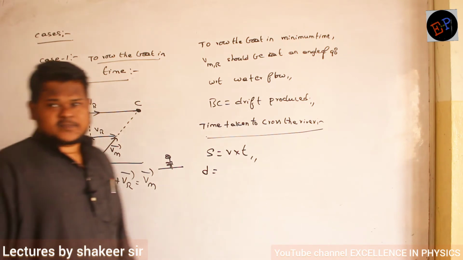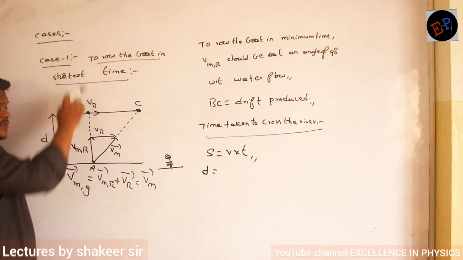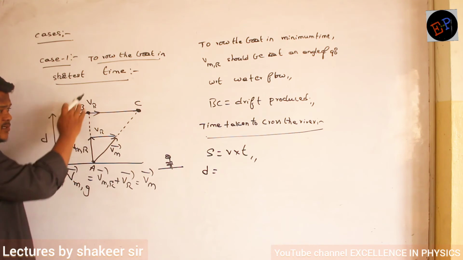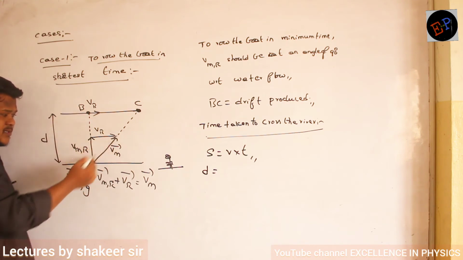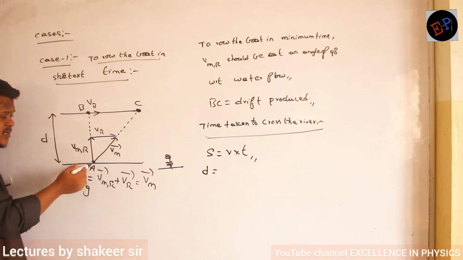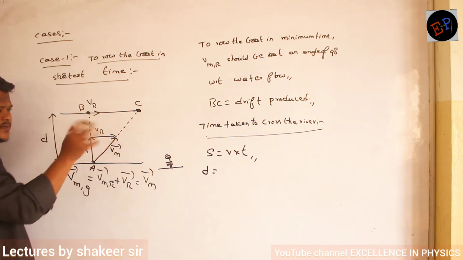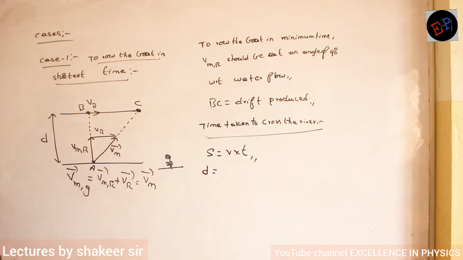If you want to move towards the north direction, then you have to take that velocity which is in the north direction. We are not concerned about the total velocity. The total velocity is not responsible for crossing the river. This velocity is responsible for crossing the river, and in addition to that I have this velocity. This is a different concept. Are you able to understand?